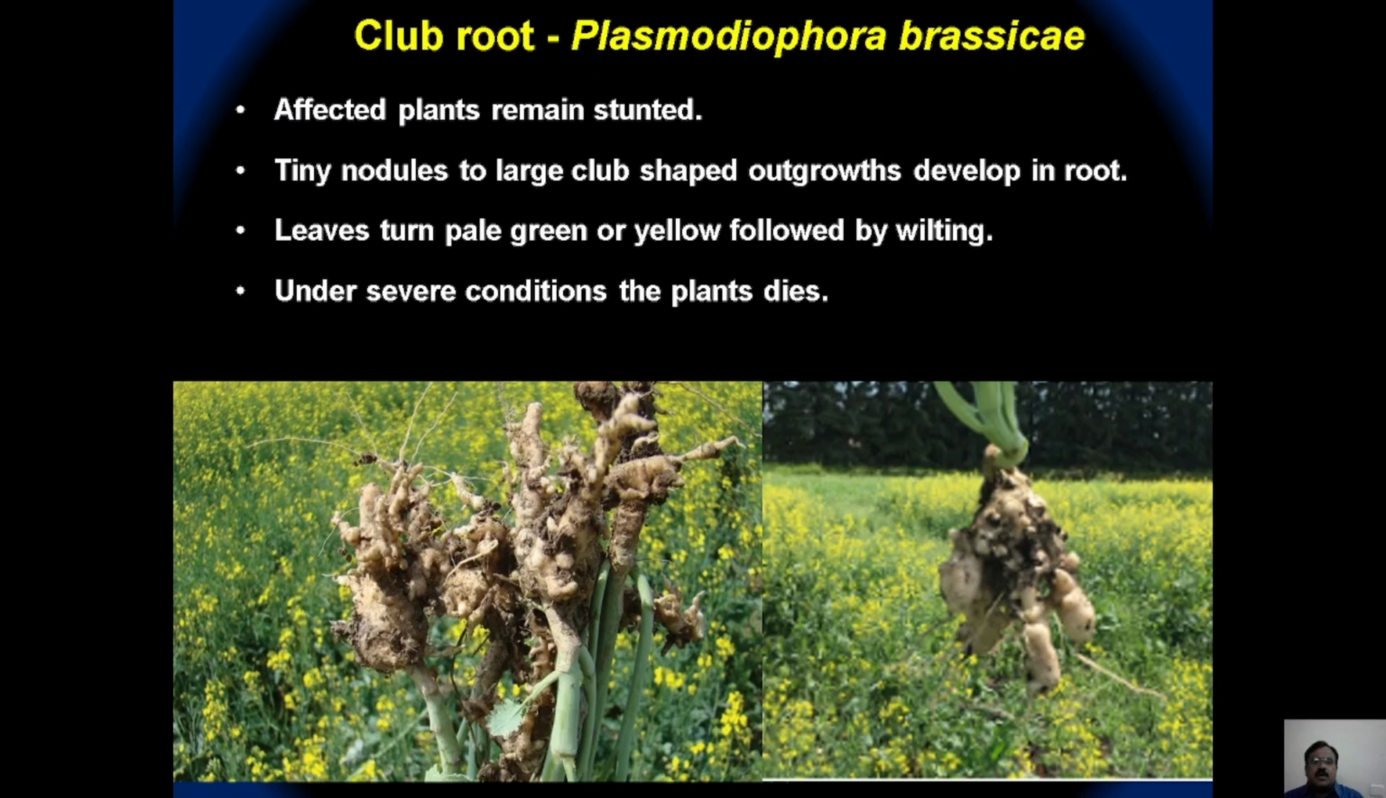Tiny nodules, from tiny size to larger size, club-shaped outgrowths develop on the roots as well as rootlets, which completely prevent the absorption and translocation of water and nutrients. Ultimately, the upper portion, the leaves, show pale green and yellow color, and typical wilting at a later stage. Under severe infection, the entire plant dies due to poor translocation.